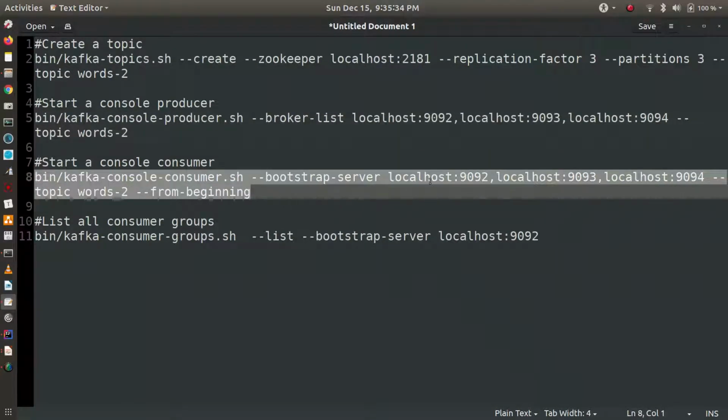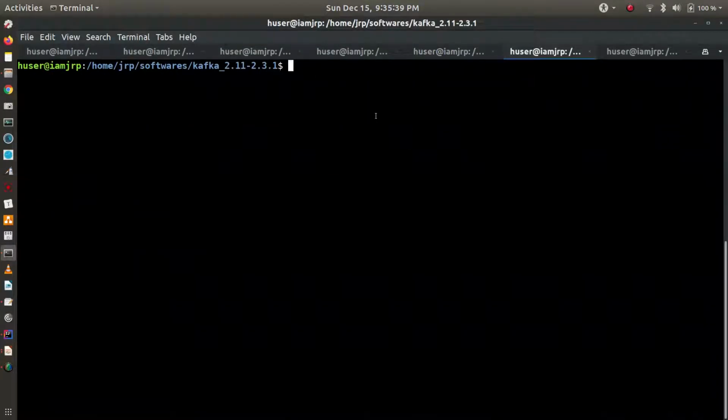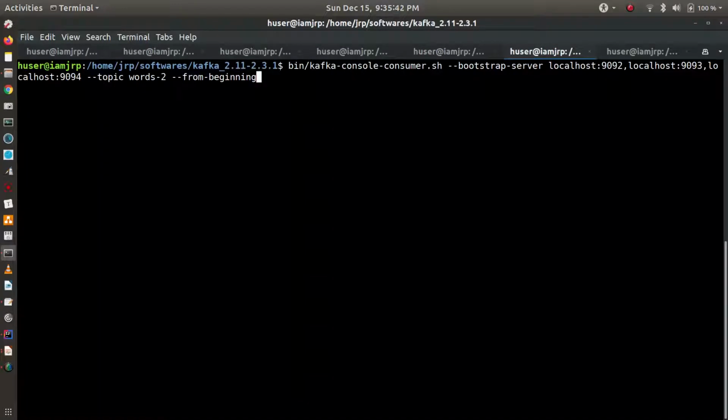So this Kafka console consumer is pointing towards the topic, and whatever data we published so far, it will just print now, because I'm consuming data from the beginning. Okay, you can see: I'm an Indian, I use Git, I'm a developer, hello world, I code in Java. It's not in sequence because there are three partitions, so the sequence is not maintained across the partitions, right? So while consuming, you don't expect your records to be in order.